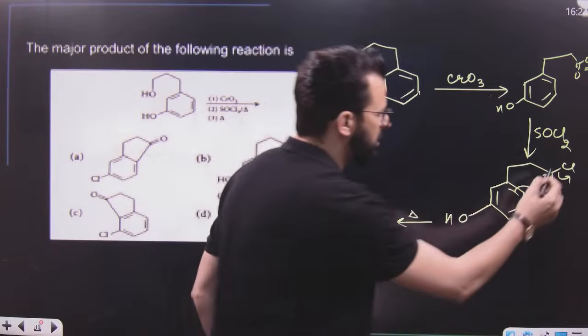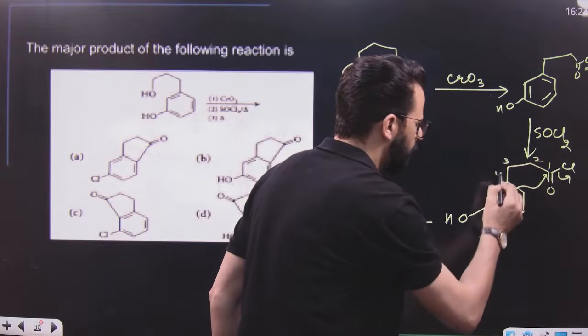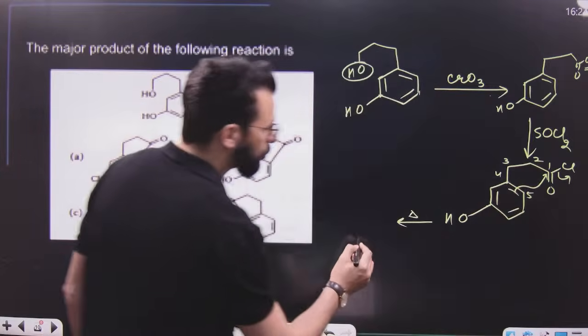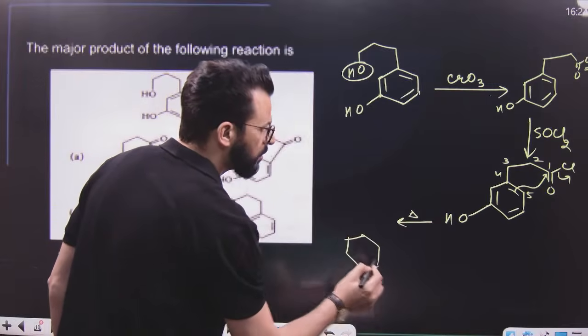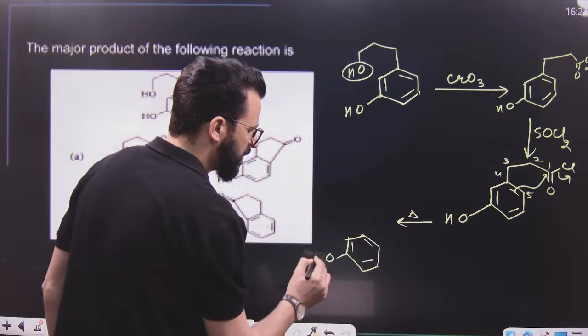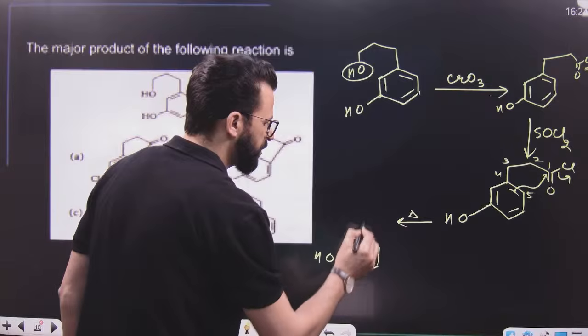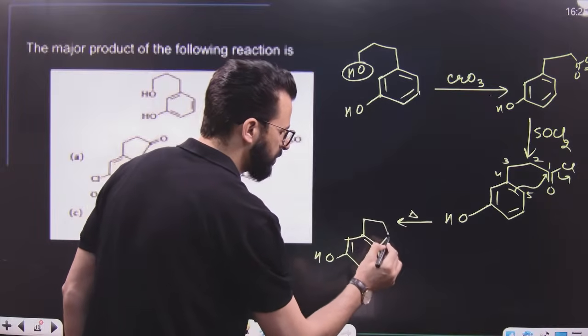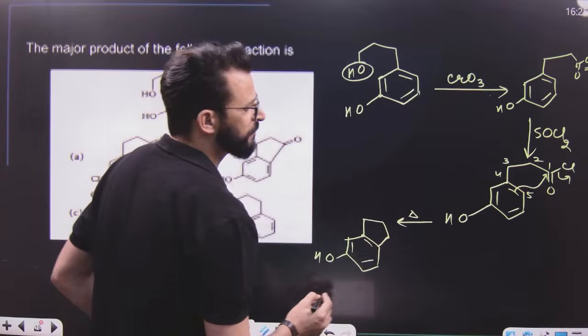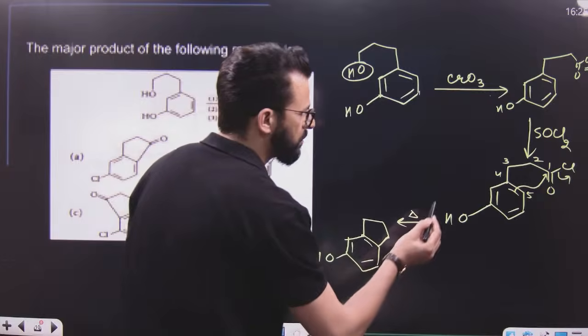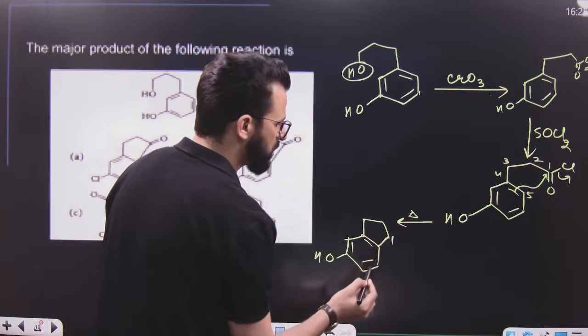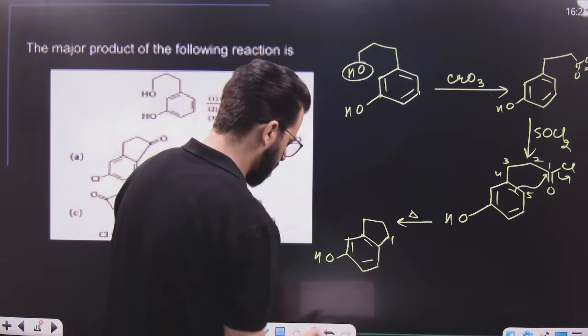That means it will result in the formation of a 1, 2, 3, 4, 5 membered ring. There will be a phenol. On this point, it will be a 5-membered ring. Say for example, this is 1, this one is having double bond O as well.